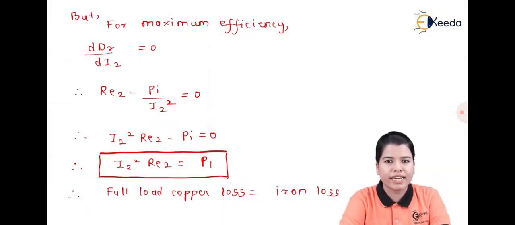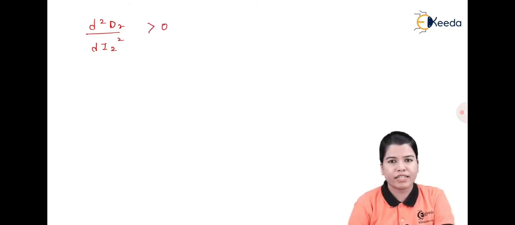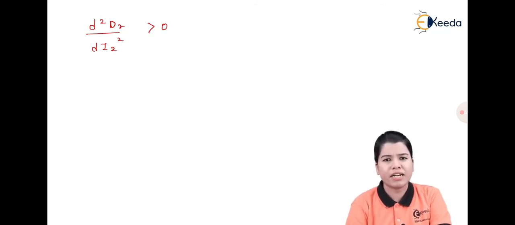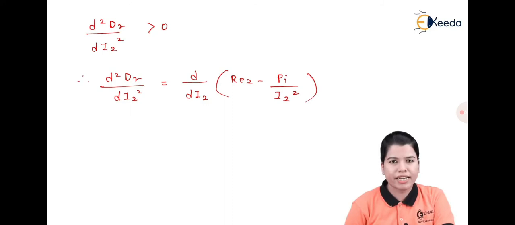Now we know that the second condition for maximum efficiency is d square Dr by dI2 square is greater than 0. Now let us differentiate dDr by dI2. Hence, taking the double derivative, we get d square Dr by dI2 square is equal to d by dI2 of (Re2 minus Pi divided by I2 square).